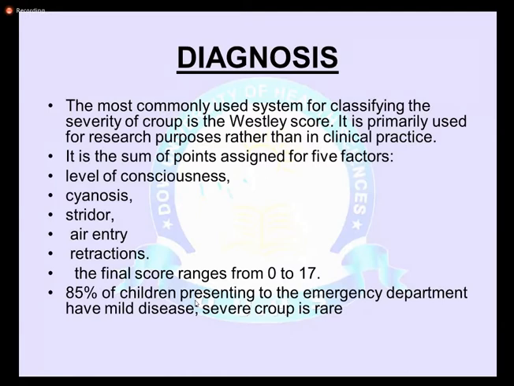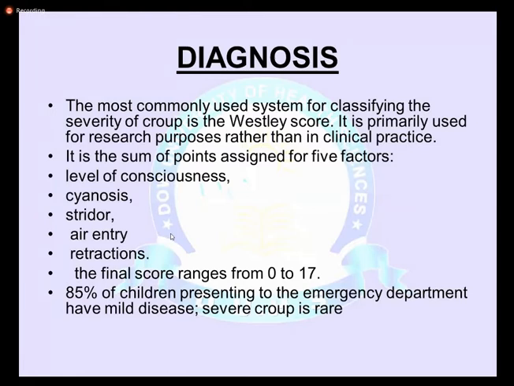It's a clinical diagnosis, and whatever the cause of upper respiratory tract infection and other respiratory infection as well as croup, we usually classify the severity of the disease on the basis of a scoring system. The commonest scoring system that is used is the Westley scoring system. It is primarily used for research purposes. Basically, we calculate the score and classify the child as mild, moderate, or severe variety, whether the child needs hospital admission, ICU admission, or you deal with the child on an OPD basis.